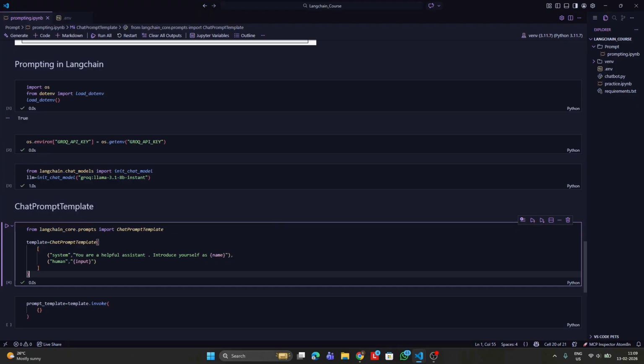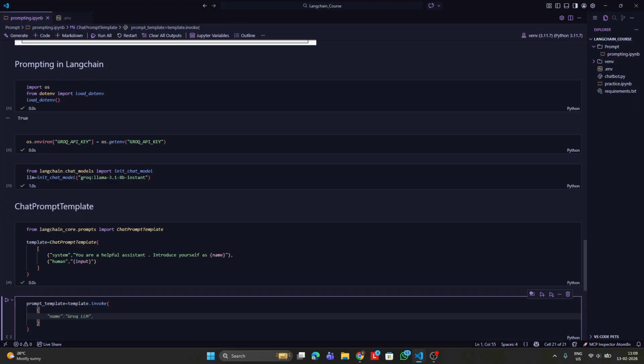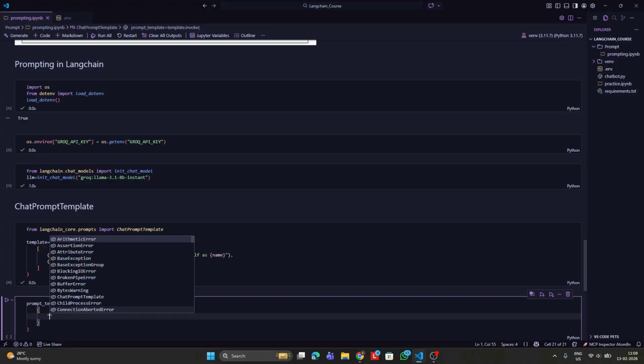Here we have two different configurable parameters. One is name and the next one is input. So we need to give both name and input for the template to function properly. So this is what we'll be defining here. The invoke function takes argument in the form of a dictionary. The first thing that we have to define is name.